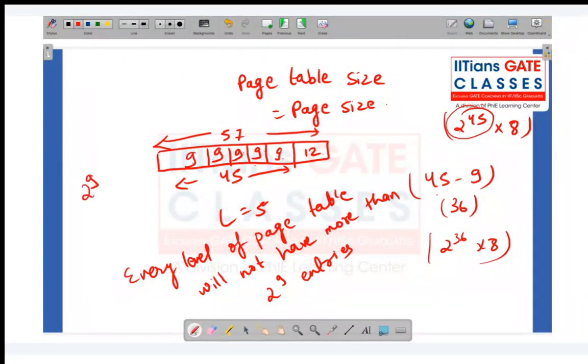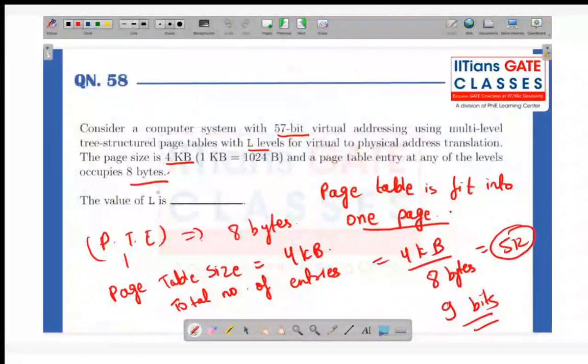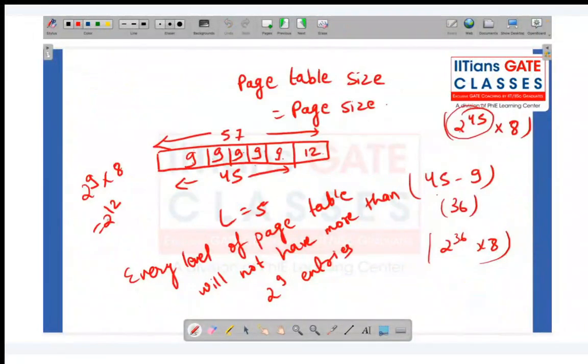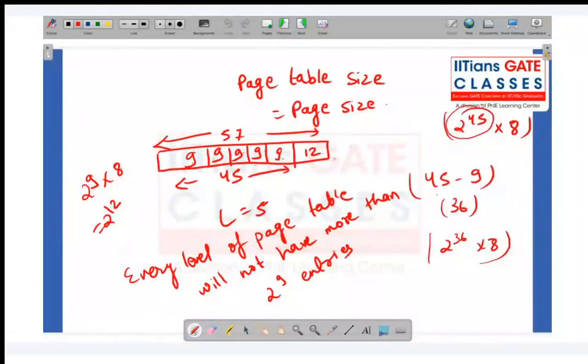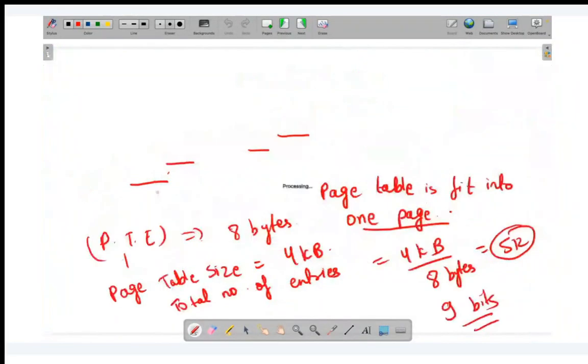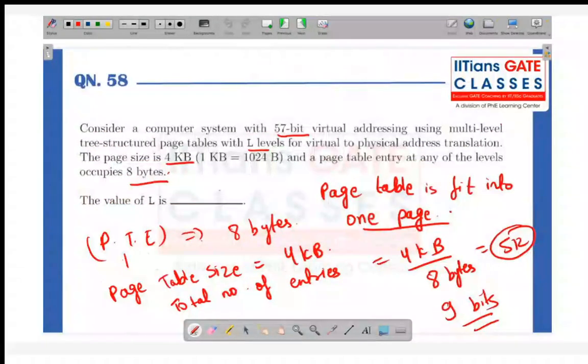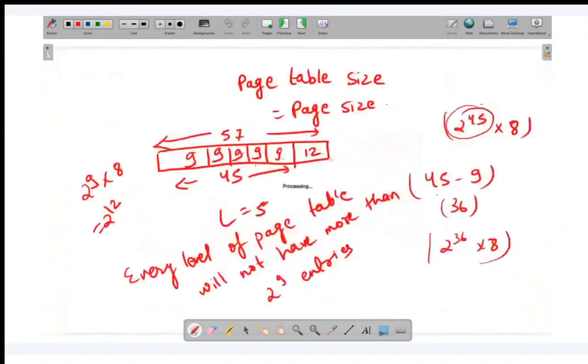We are maintaining that everywhere 2 power 9 entries are there, and each entry occupies 8 bytes, so this will be equal to 2 power 12. So it's occupying the 4 kilobytes. So the answer for this case is how many levels? 5 levels. Is it clear? Yeah, the answer is 5.